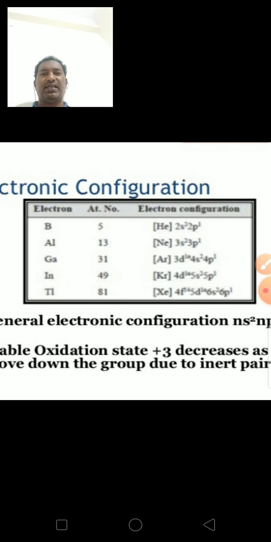Next, indium, symbol In, atomic number is 49, krypton 4d10 5s2 5p1. Thallium atomic number is 81, xenon 4f14 5d10 6s2 6p1. So these are the electronic configurations of these group 13 elements.